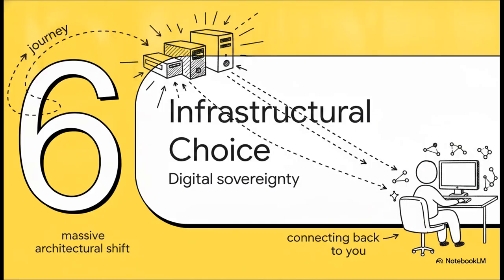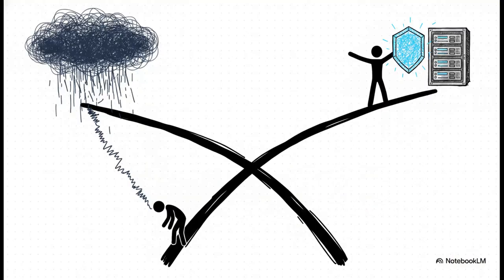Finally, let's look at Section 6, your infrastructural choice. So we've traced this incredible journey from a single MyText chat log all the way to a deterministic hardware solution. But what does this massive architectural shift mean for you? Well, you are left facing a critical fork in the road. On one hand, you have the cloud enclosure, where you remain a passive digital tenant, just quietly renting your cognitive capabilities from centralized monopolies built on probabilistic noise.